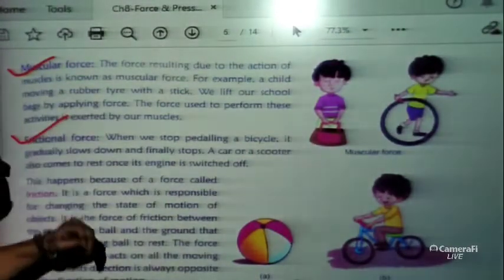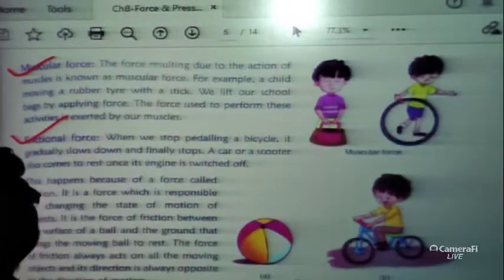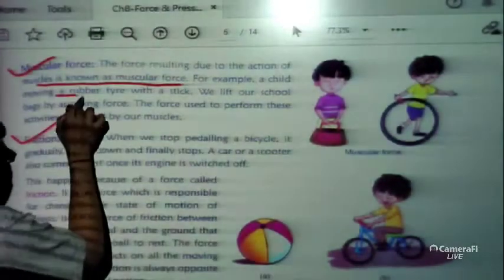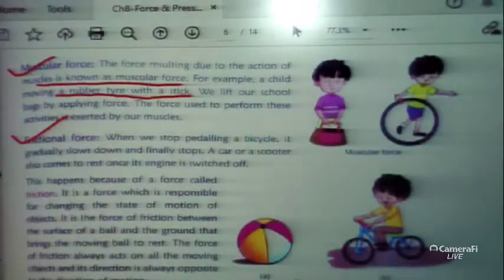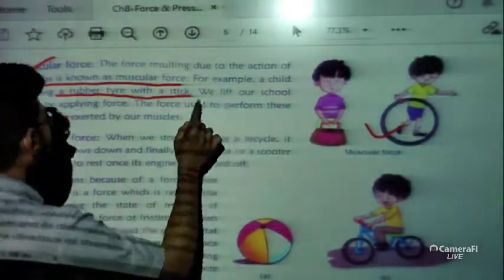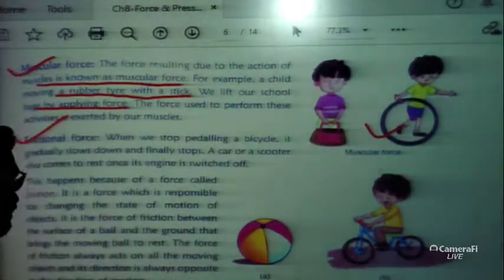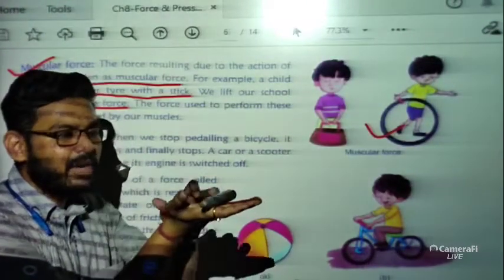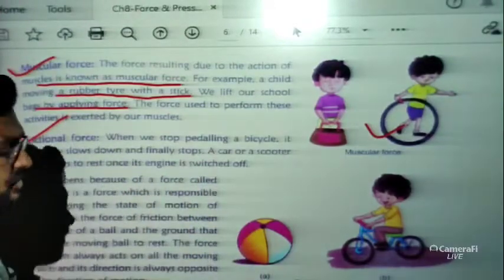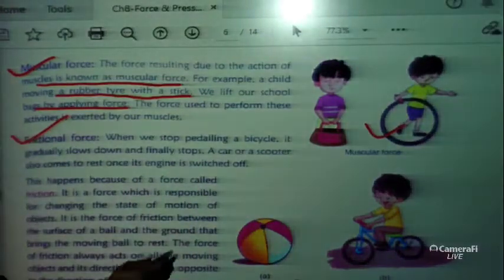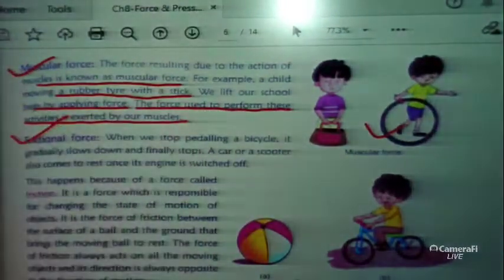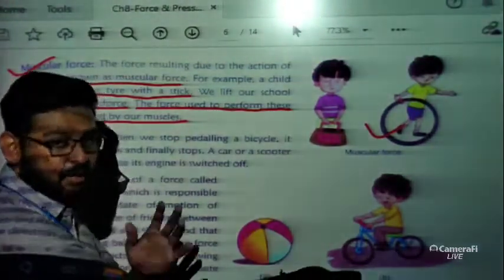So what is muscular force? The force resulting due to the action of muscles is known as muscular force. For example, a child moving a rubber tire with a stick. You can see in this picture a child moving a rubber tire with a stick. We lift our school bags by applying force on them. Such as, if this is the pen and I am holding the pen like this, that means I am applying some amount of force on the pen. This type of force you can call muscular force. The force used to perform these activities is exerted by our muscles.